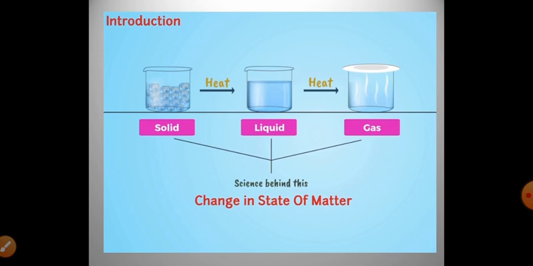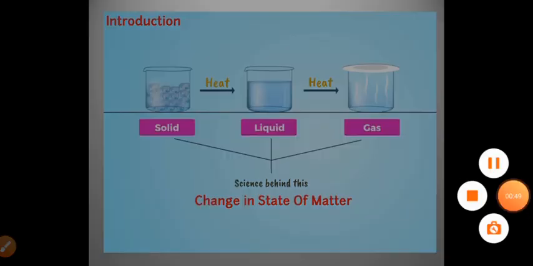How does one state of matter change to another state? What happens to the particles of matter during the change of state? How does this change take place? We need answers to these questions, isn't it? So let us explore the change in the state of matter.